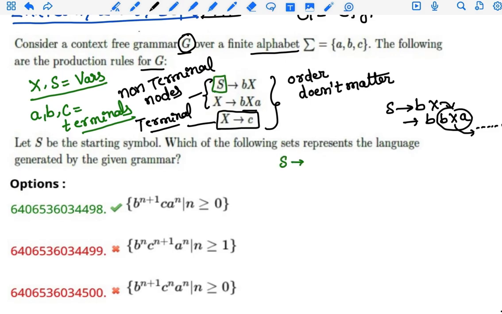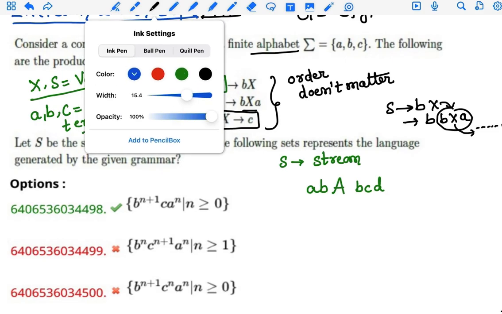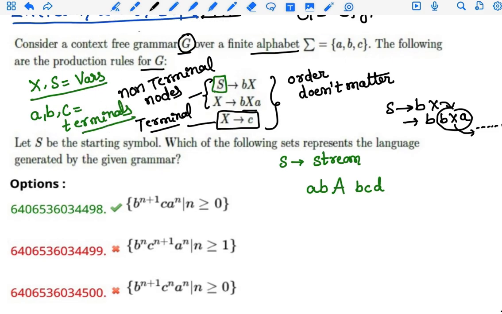A grammar generates strings. For example, a, b, A, B, C, D is a string of a context-free grammar. For the a, this is called the right context, and this is the left context.